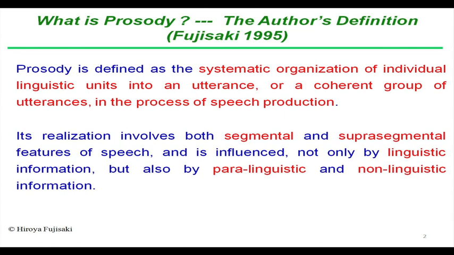So, prosody is defined as the systematic organization of individual linguistic units into an utterance or coherent group of utterances in the process of speech production. If I say prosody, then it goes across the segmental boundary. That is why all the prosodic parameters are called suprasegmental parameters.